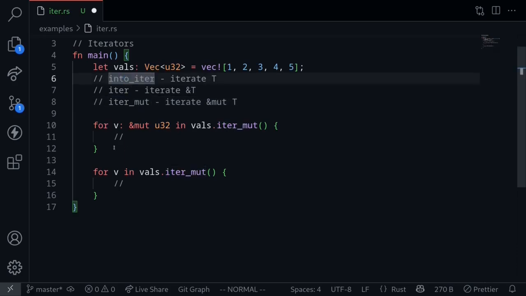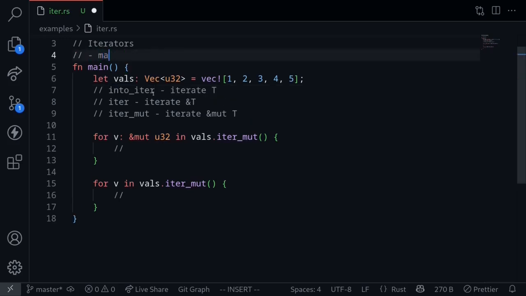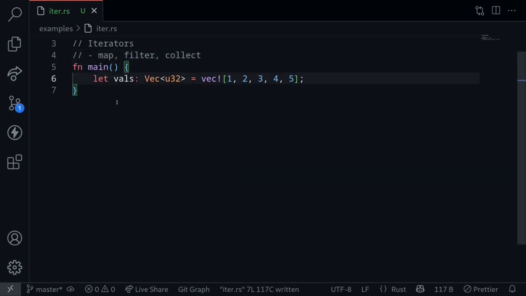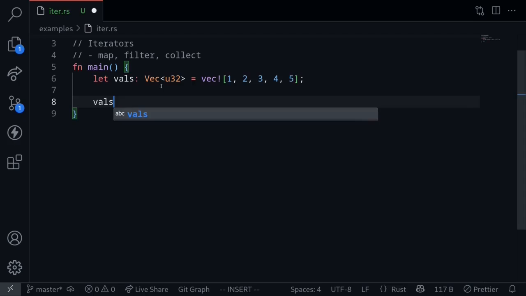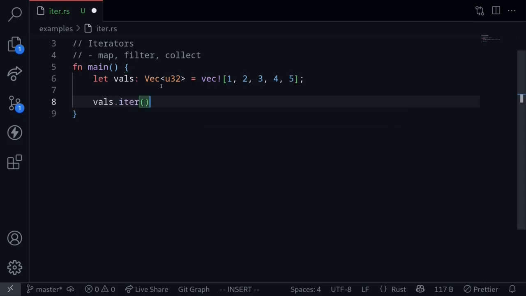Here we used it inside a for loop syntax. But once you have an iterator, you can do more. The most common functions that you can call are map, filter, and collect. So let's look at an example. Let's start with a vector of the type u32. We create an iterator by calling vals, this is a vector, call the function iter. This will turn this vector into an iterator. For each iteration, you'll get a reference to the type. The type here is a u32.